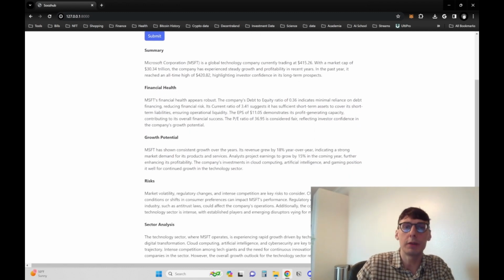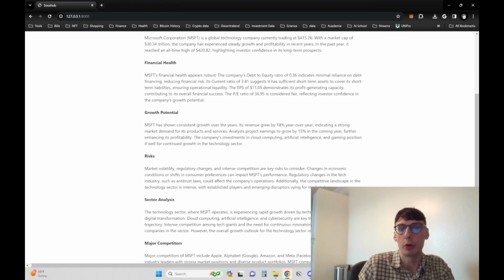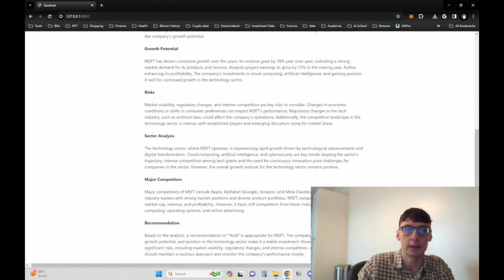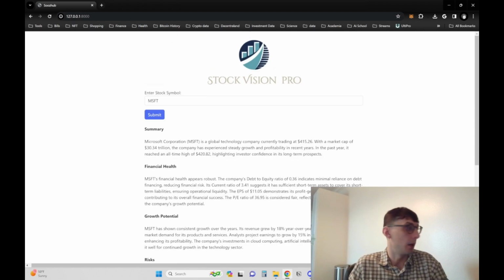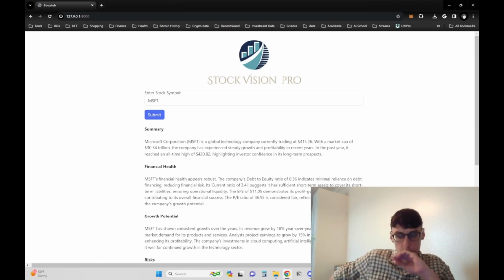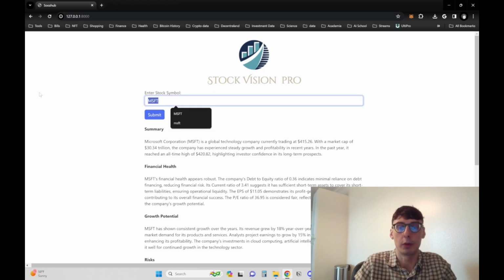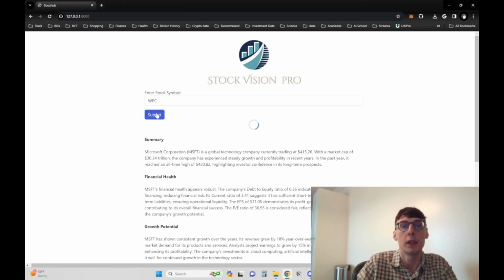It gives a summary of financial health, growth potential, risks, sector analysis, major competitors. Just to be clear, this is a RAG application. So the way it works right now is, let's say we put a different one here. Let's go with WPC for real estate, right? First, the application is gonna gather a lot of financial data. So it is using the current financial data in the market.